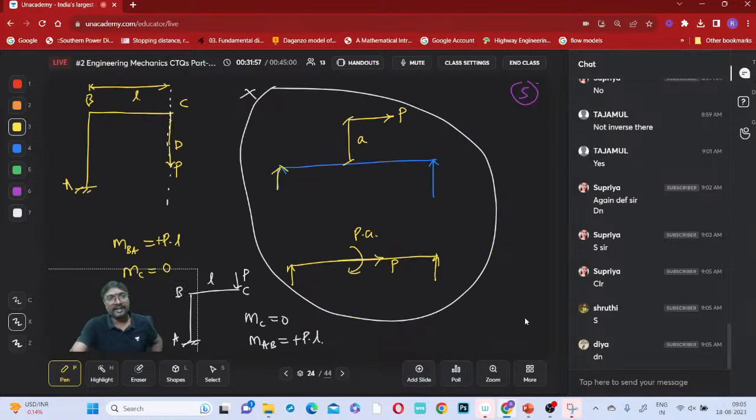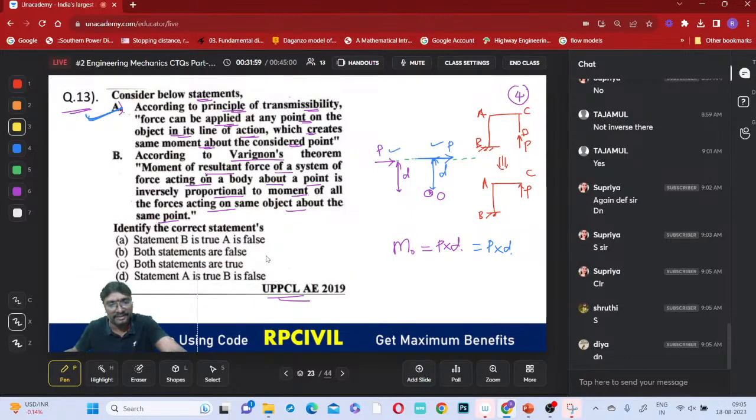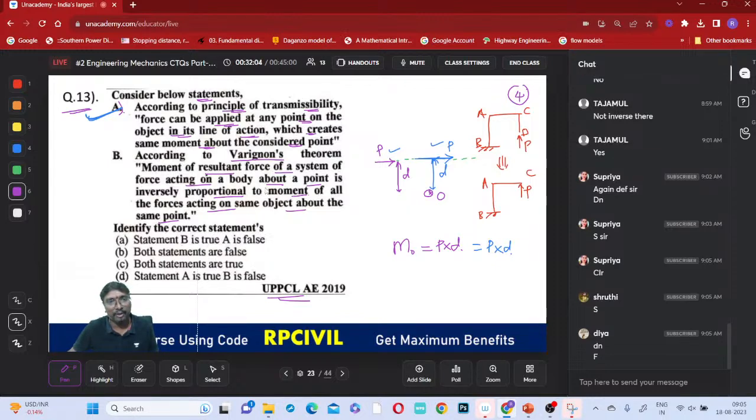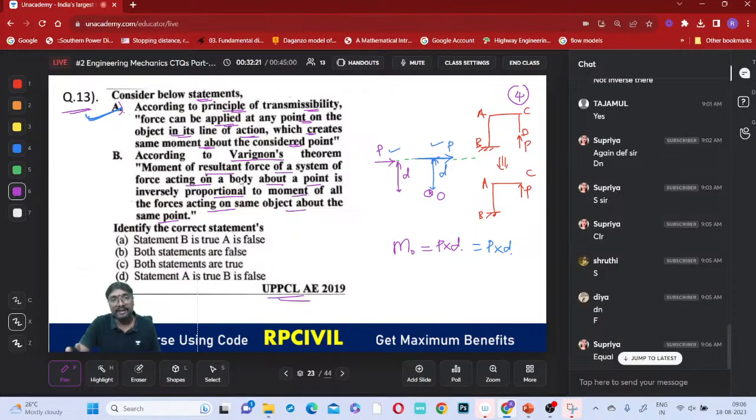Now tell me, is the second statement correct or not? According to Varignon's theorem, the moment of the resultant force of a system of forces acting on a body about a point is inversely proportional to the moment of all the forces acting. It is inversely proportional or it is equal, we have to mention. It should be equal, then it will be correct. Inversely proportional is wrong. So statement B is wrong, and option D will be the correct answer. Shall I move to the next question?